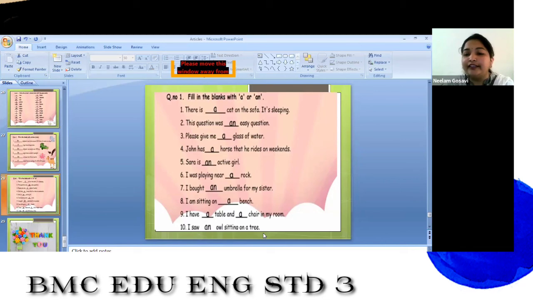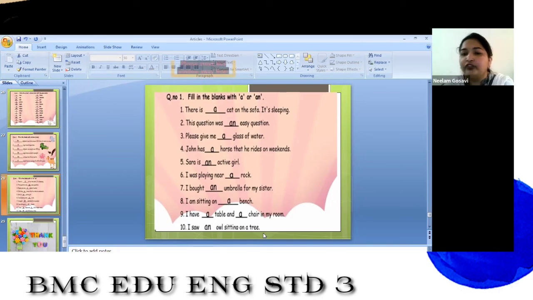Okay, so these were the examples of when we should use a and when we should use an in sentences. Okay, children, if you want, take the screenshot and practice when you are free. Write this in your rough notebook at least one time and practice when to use a and an. Okay?